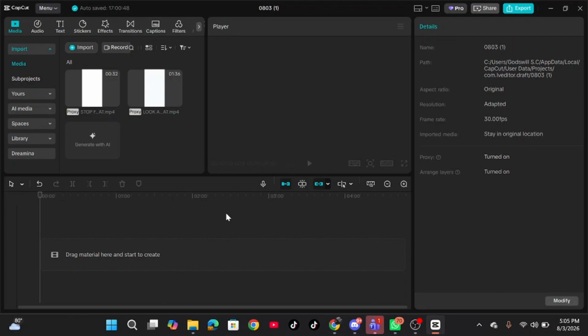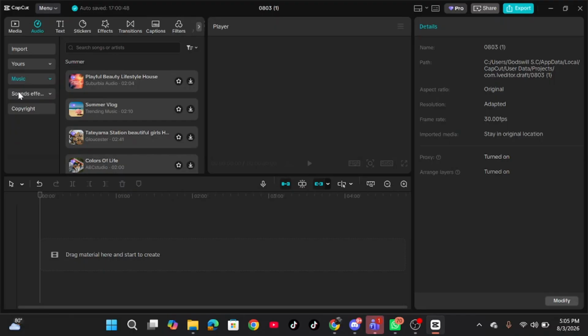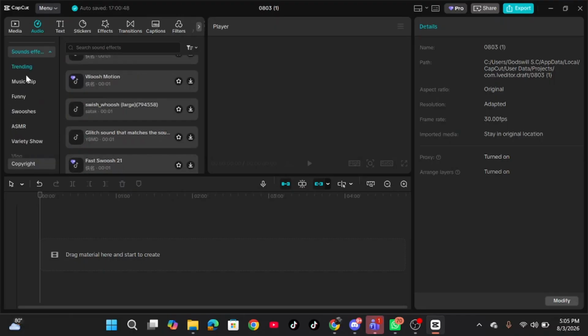To find and use free sound effects on CapCut, on the left sidebar, click on Audio, click on Sound Effects. Under Sound Effect, look for the category you want. Go ahead and scroll down until you find the category you want. Let's say you want to go for funny.